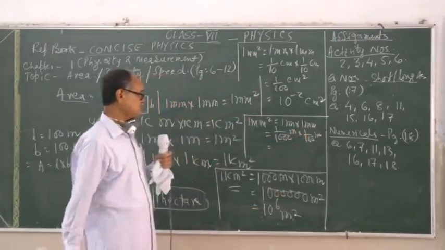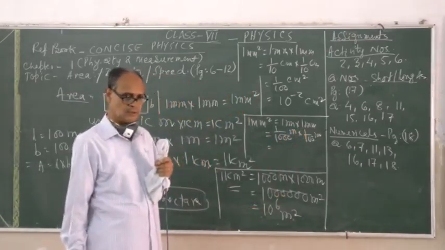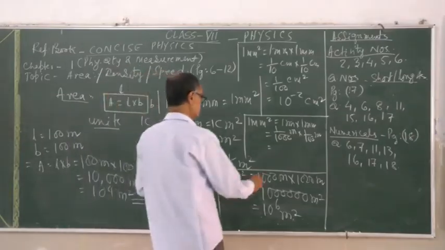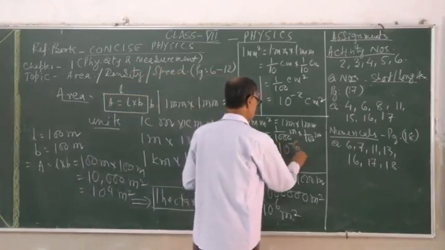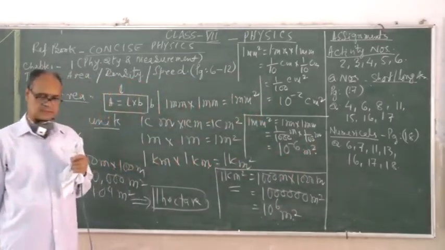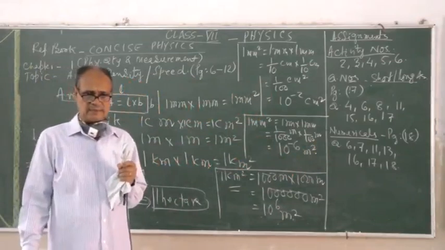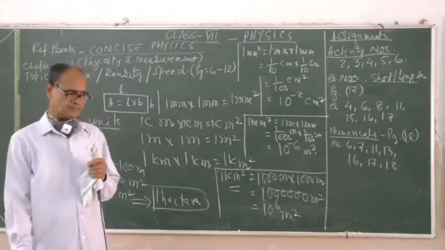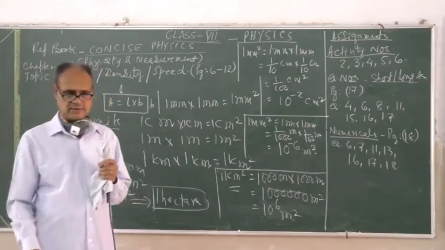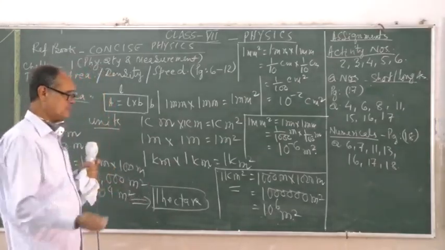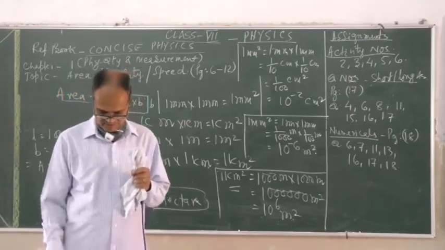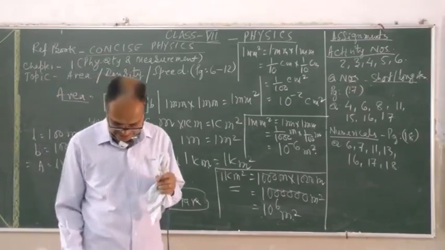So this can be 10 to the power minus 6. So there will be 10 to the power minus 6 meter square, which is equivalent to millimeter square. Since it is a metric system, it can be converted to either 10 units, 100 units, 1000 units, like that. So we can go further more and more, units getting interconverted.